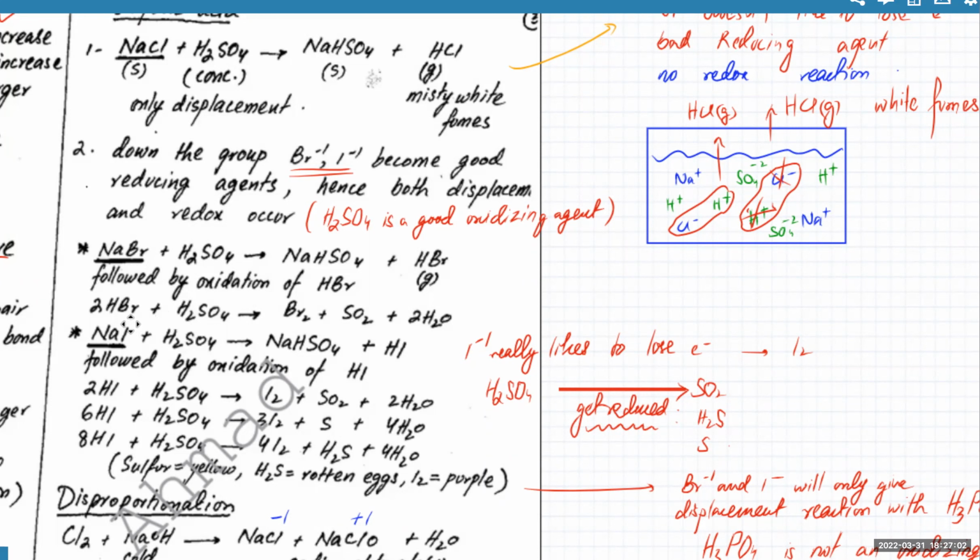Yes, sir. So the reason I-1 is able to lose electrons is because sulfur is able to gain electrons. Sulfur is a good oxidizing agent, which is why I-1 acts as a reducing agent. अकेले ये काम नहीं हो सकता. अगर सल्फर आगे से इनकार कर दे कि I'm not going to gain electrons, I-1 will not be able to lose electrons. Is that clear?